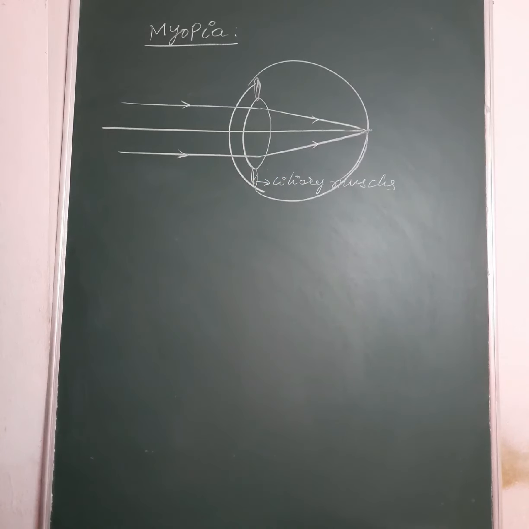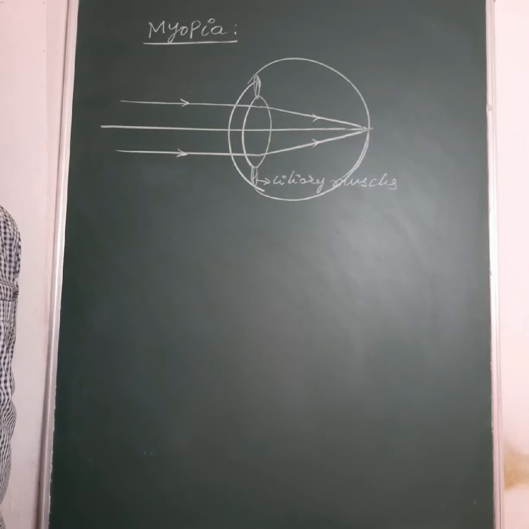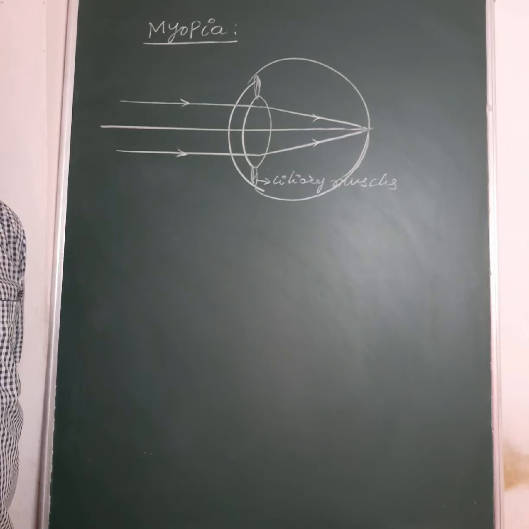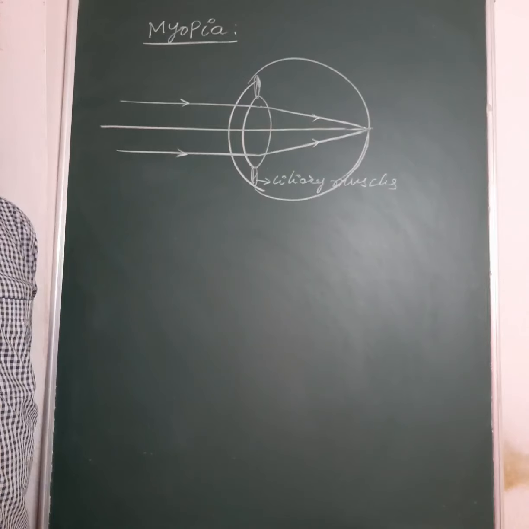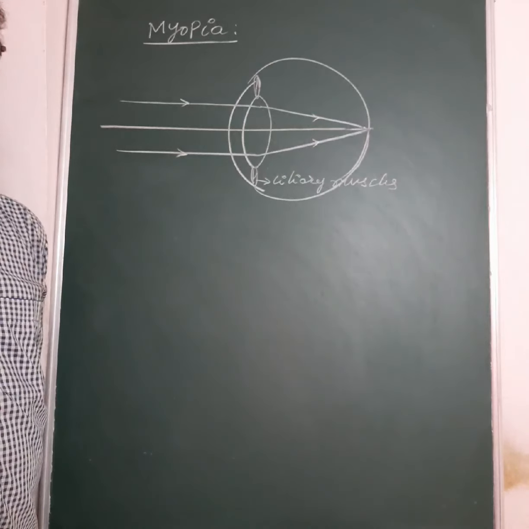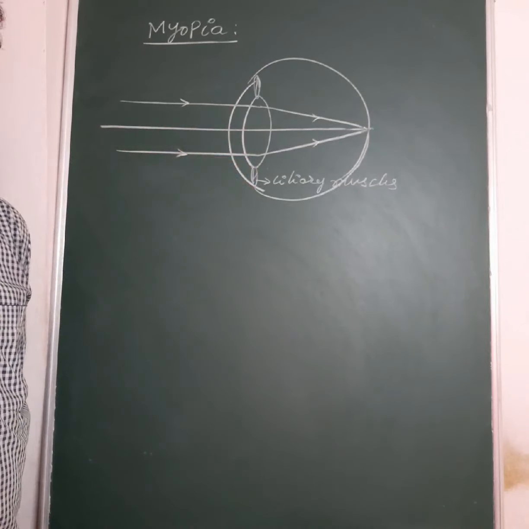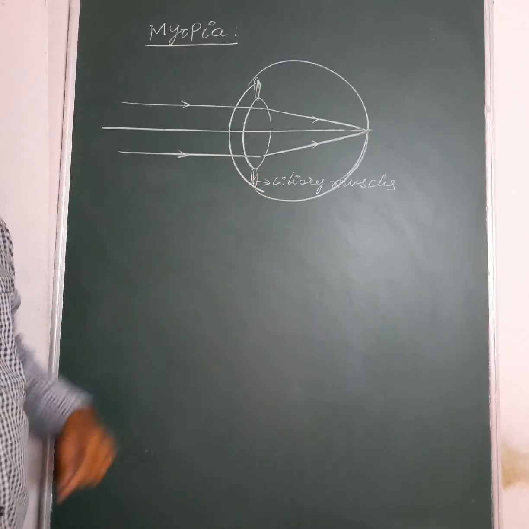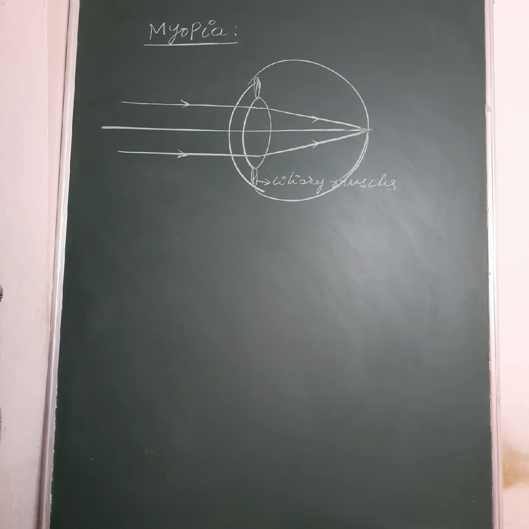Ciliary muscles adjust the focal length of the eye lens so that the image of the object will be formed on the retina wherever the object is placed. Whether the object is at the near point, at the far point, or anywhere between the near point and far point, in accordance with the distance of the object, the eye lens changes its focal length with the help of the ciliary muscles so that the image will always be focused on the retina.